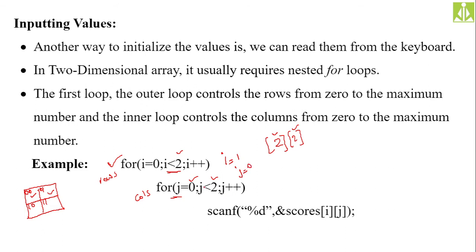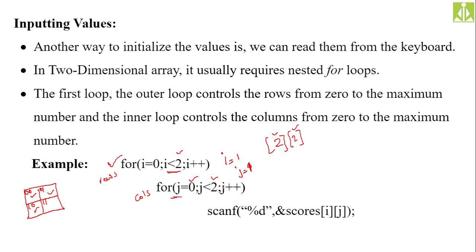So then what will happen? j is 0, less than 2, condition true. Once again, we come over here and we read scores of 1, 0. Scores of 1, 0 means the third element in my array that we are reading using scanf. Then again j value gets incremented because the inner loop will iterate. j value becomes 1 now.